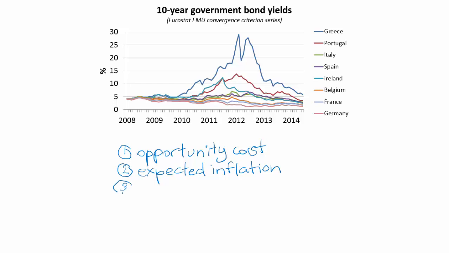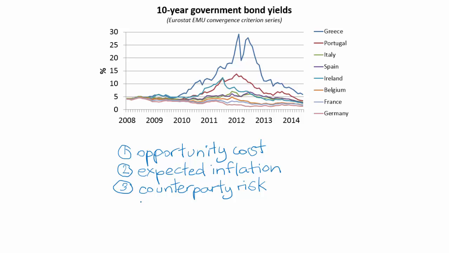Okay, so the 4.5% so far represents compensation for opportunity cost and expected inflation, and then we get to the third factor, and the third factor is counterparty risk. Let me write that out. Counterparty risk. There we go. Okay, so what's the idea here? When anybody lends out money to anybody else, they always run the risk of never seeing the money again.